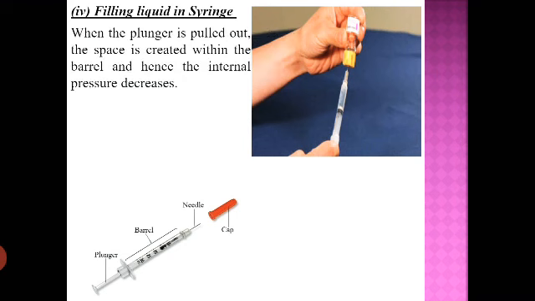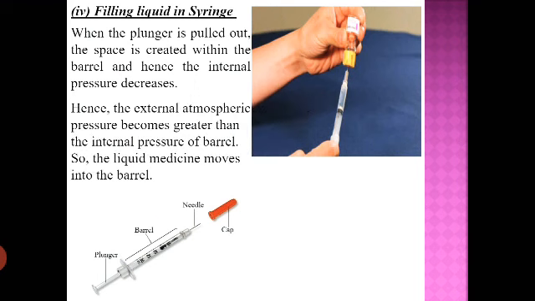So we can say when the plunger is pulled out, the space is created within the barrel, and hence the internal pressure decreases. Hence the external atmospheric pressure becomes greater than the internal pressure of the barrel, so the liquid medicine moves into the barrel. So again, internal pressure is low, outer pressure is high, and the liquid will move from high to low. This is how this is working.